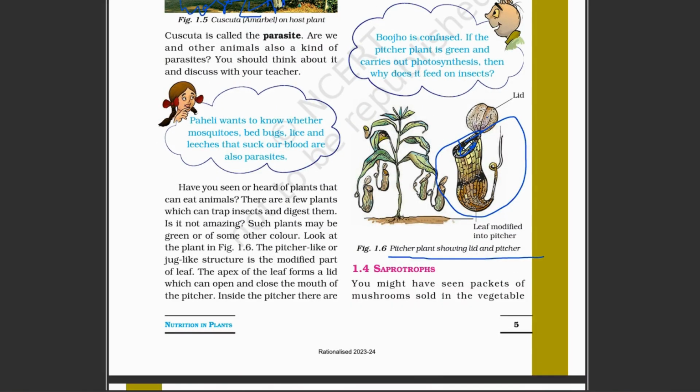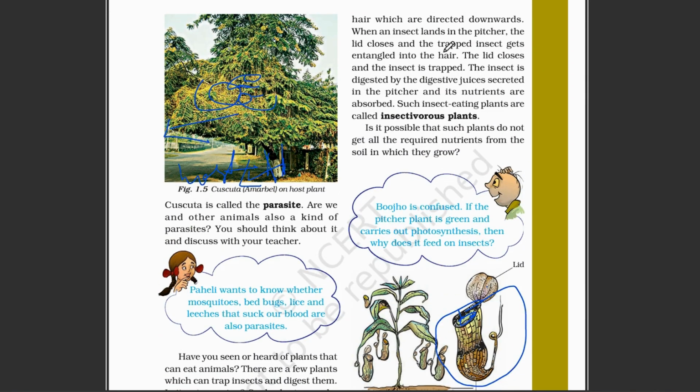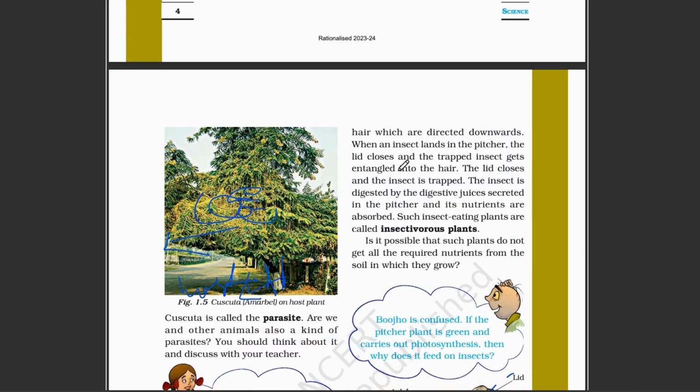When the insect goes to sit here, it gets trapped, and there are many hair-like structures which trap it, and this lid shuts down. Then the insect is trapped here, and slowly it is digested by the plant. There are also many such plants, and this type of plant is called an insectivorous plant because they eat insects.